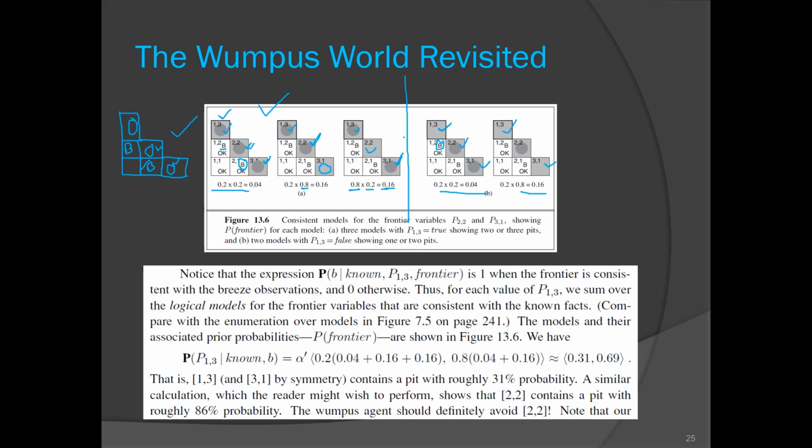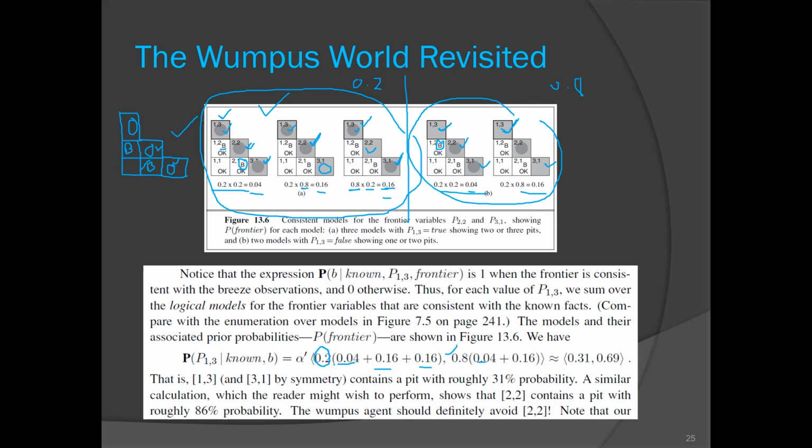The probability of a pit at 1,3 is 0.2, so 0.2 times (0.04 plus 0.16 plus 0.16). And the probability of no pit at 1,3 is 0.8, so 0.8 times (0.04 plus 0.16).